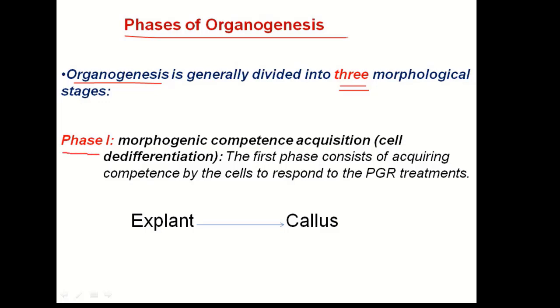The first phase is competence acquisition. In other words, it is also called cell dedifferentiation. So when the explant is placed in an appropriate culture medium, the mature cells of the explant regress in development and form meristematic cells. This process is known as dedifferentiation. So first there is dedifferentiation and it occurs during phase 1.